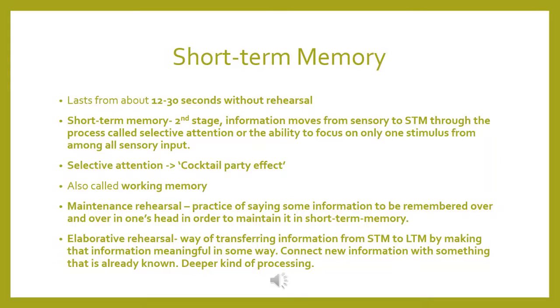It is a way of transferring information from short-term memory to long-term memory by making that information meaningful in some way, connecting new information with something that is already known. It's a deeper kind of processing, and elaborative rehearsal is more effective than maintenance rehearsal.